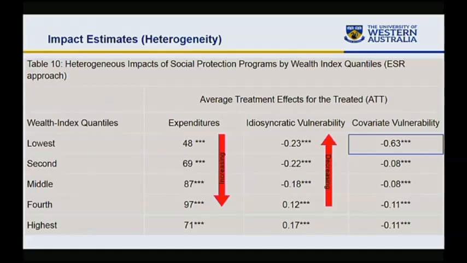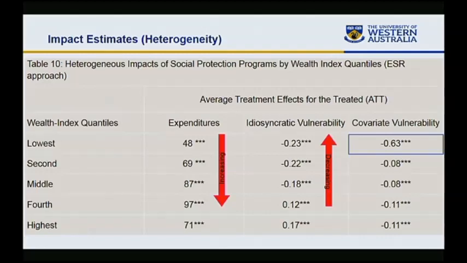And why is the vulnerability reducing impact higher for households in the lower quintile? This might be because households in the lower quintiles are risk averse, and they are sensitive to insurance. So even a small amount of insurance could stabilize their consumption stream. That is why we are seeing good impacts here rather than in the upper quintiles.